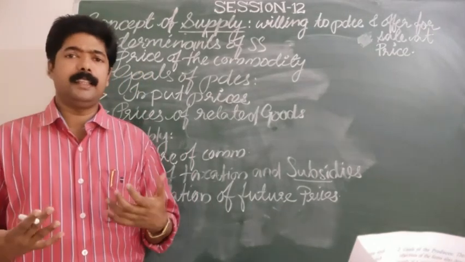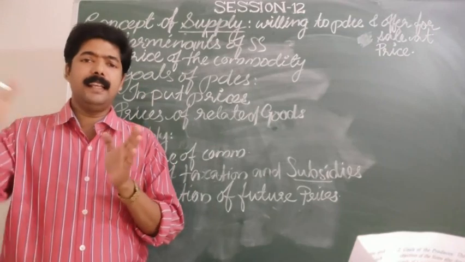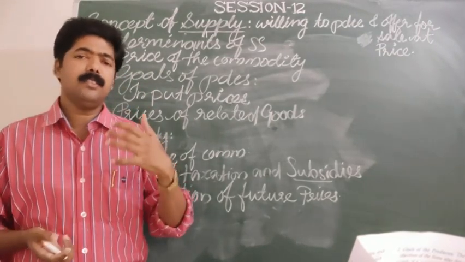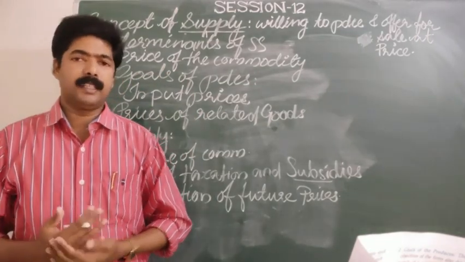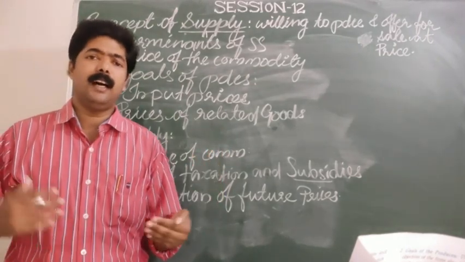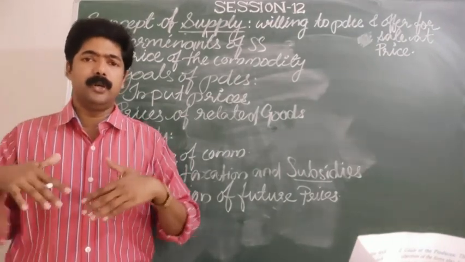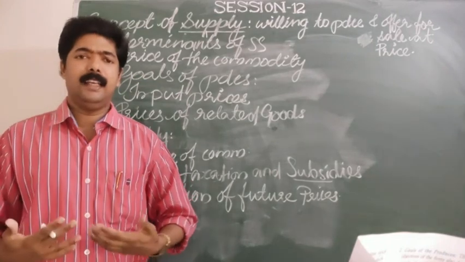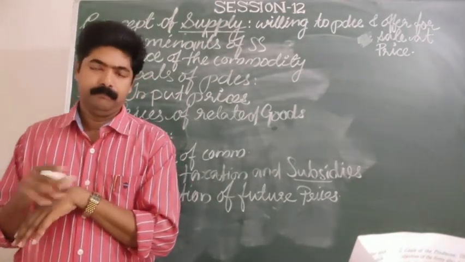Whatever commodity I produce and am ready to offer for sale in the market, if I hear that the prices of those commodities are going to increase in the coming days, then being a producer, I will stop its production, and I will get an automatic tendency to hoard such things with me.